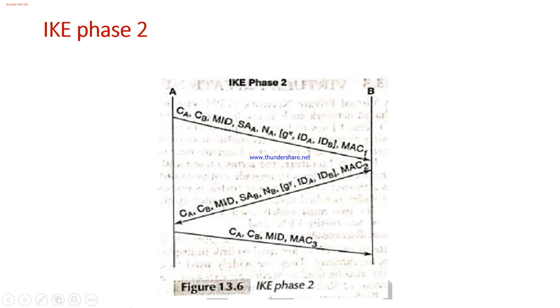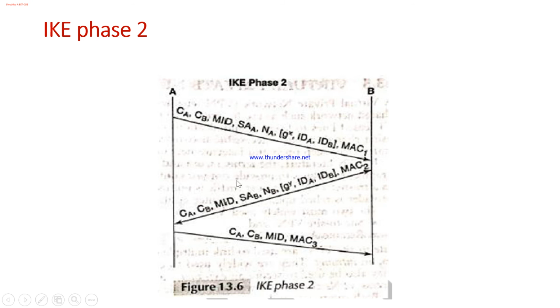If in addition perfect forward secrecy is required, then both sides also perform a Diffie-Hellman key exchange in this phase as well, and the partial secrets are abbreviated as g to the power of x and g to the power of y. Finally, both sides compute g to the power of xy.